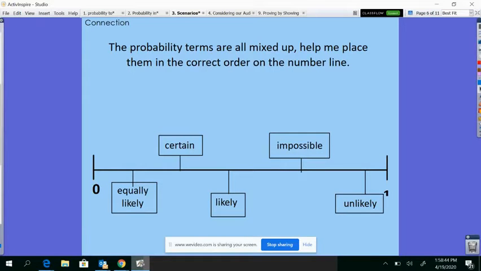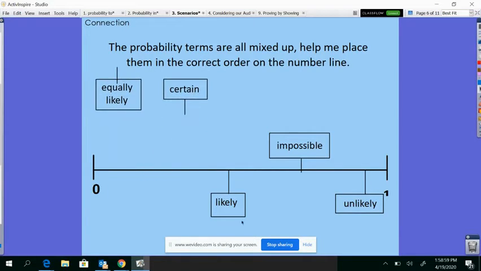All right, so today I want to talk to you guys a little bit about probability. But first, I want you guys to help me because my probability line is all mixed up. So we have 0 over here all the way to 1. Then we have some terms. So let's see if you guys can help me out.